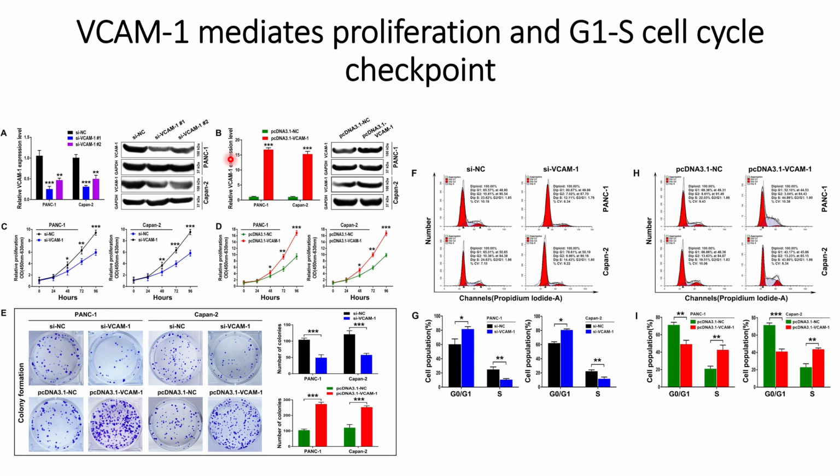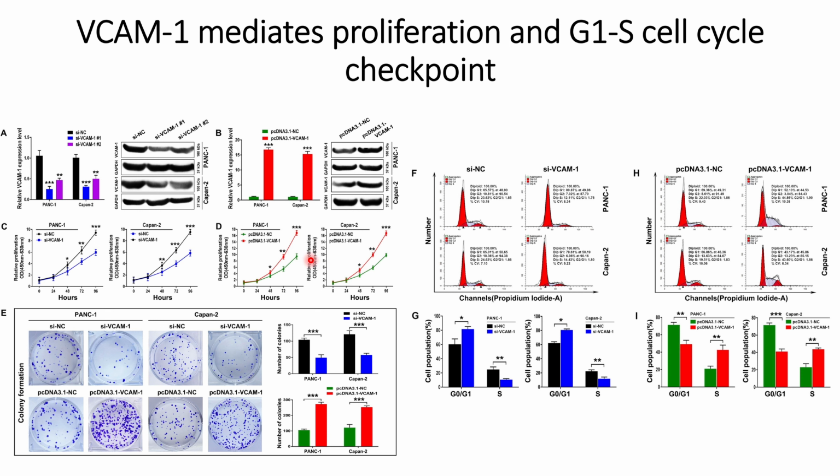After developing this system, they wanted to check the proliferation in PANC1 and KPN2 cells in both systems. What they found is that when they use the silencing RNA, there is a relative decrease in proliferation compared to the control for both PANC1 and KPN2.